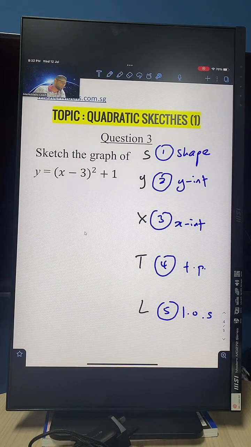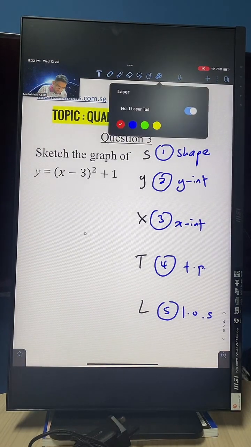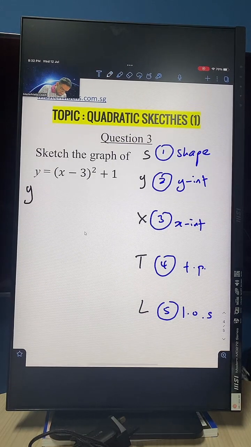Okay, friends. What shape is this? Now how to know the shape? You look at your x squared term, okay? So when you expand this, right? Let's try and expand this using our algebra skills.